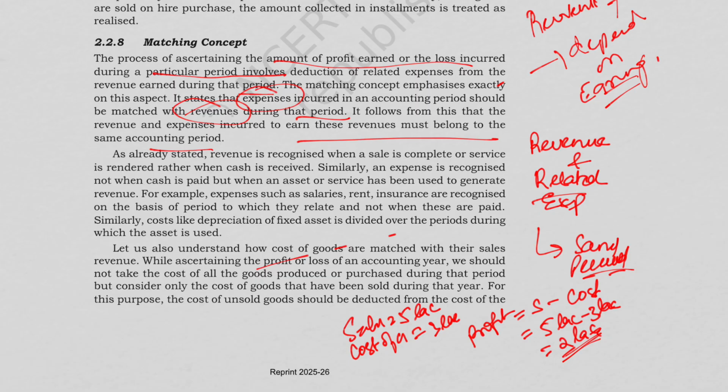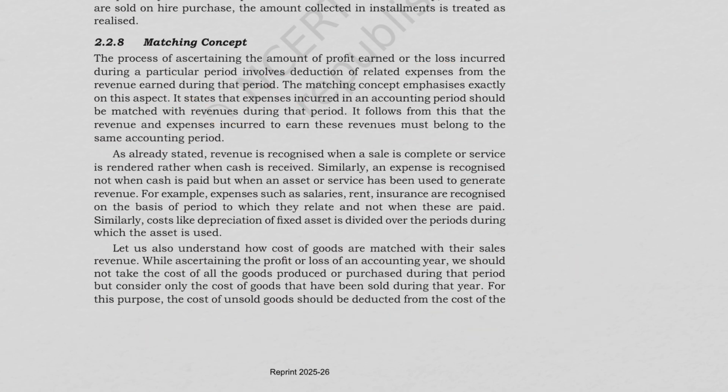And the example is you purchase goods worth rupees 10 lakh and you sold goods worth rupees 7 lakh. So we'll only deduct 7 lakh cost from the revenue. So here the expenses are recognized not when cash is paid but when the asset or service has been used to generate revenue. For example, salary for March is unpaid, but still it would be an expense of March only.